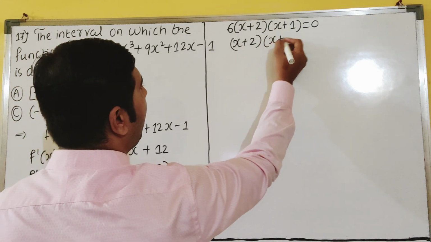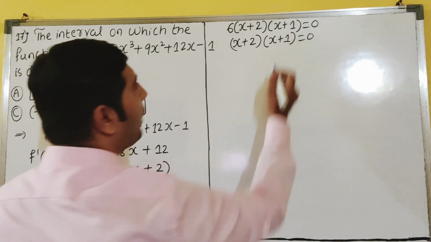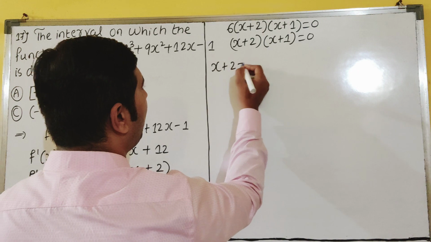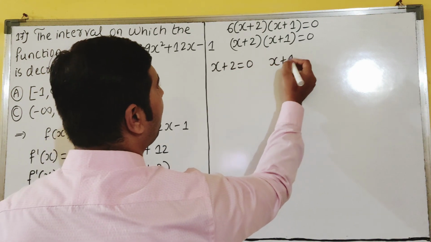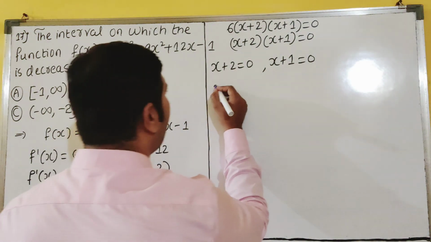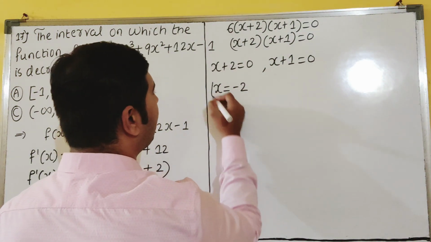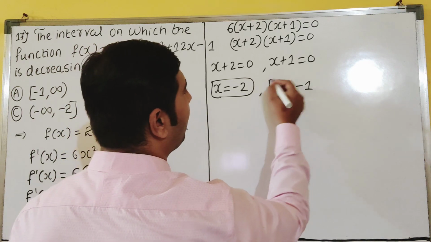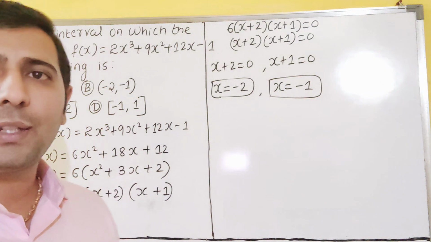So x plus 2 x plus 1 equal to 0. So as you know quadratic equation, how you will write? X plus 2 is equal to 0. X plus 1 is equal to 0. Will you agree everyone this? So now see here. X is equal to what? Plus 2 if you take this side, minus 2. So plus 1 if you take this side, minus 1, dear students. So x values I got easily.